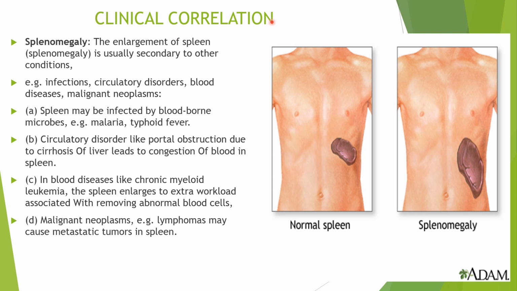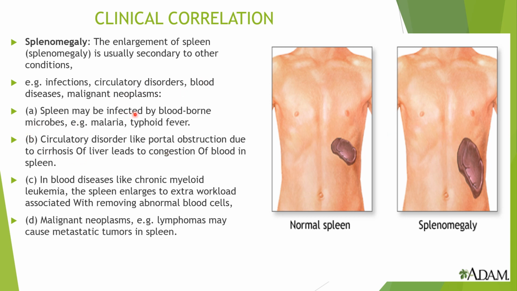Coming to the clinical correlation related to the spleen, splenomegaly is nothing but enlargement of the spleen. It is usually secondary to other conditions. So this is the normal spleen, and we can see here the enlargement of the spleen. In which conditions? Conditions like infections, circulatory disorders, blood diseases, and malignant neoplasms, like abnormal growth of the tissue, may lead to enlargement of the spleen.